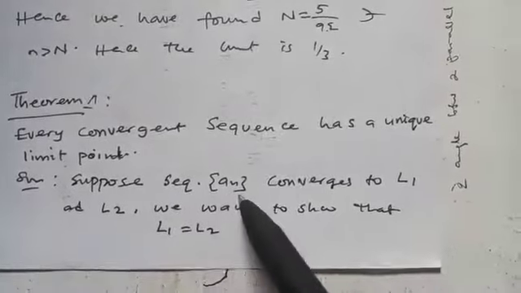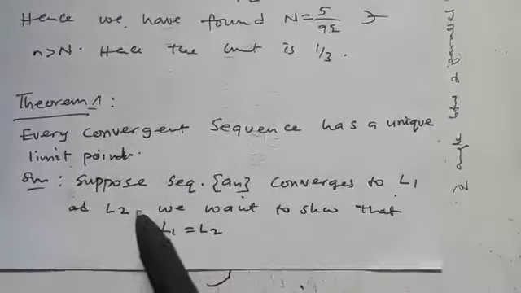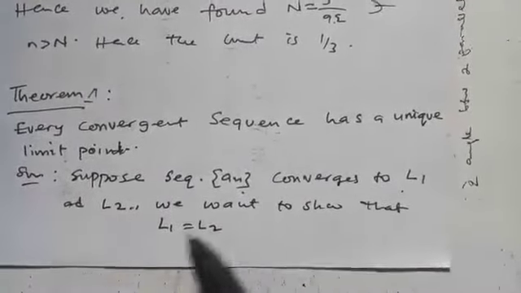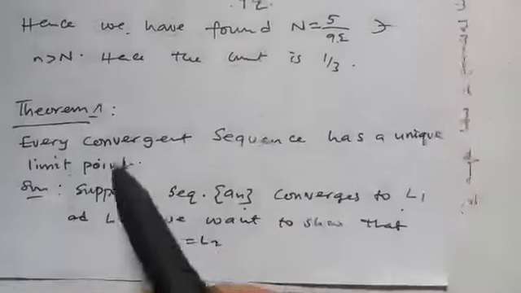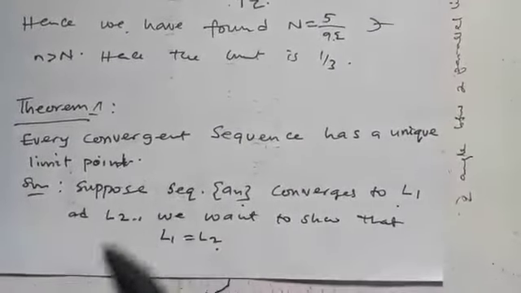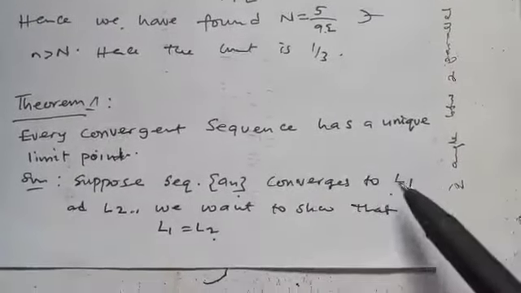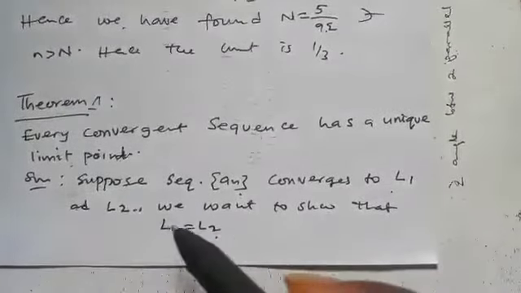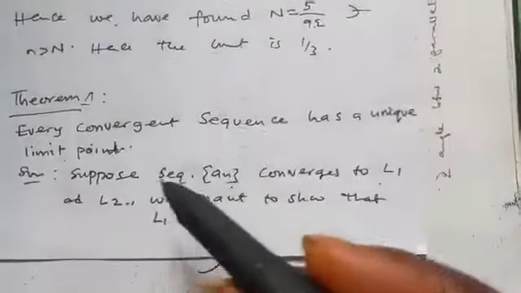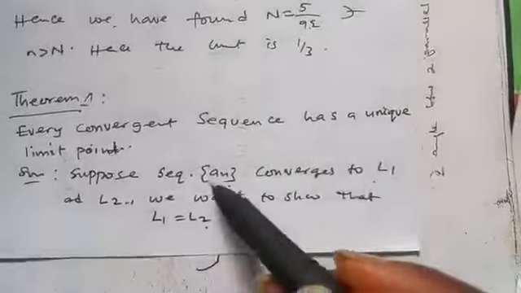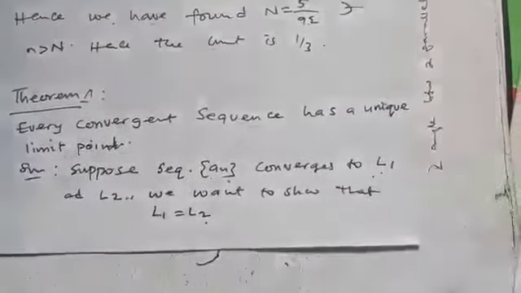Suppose a sequence converges to L1 and L2. We want to show that L1 is equal to L2, because that is what the theorem is saying: that every convergent sequence has a unique limit point. That is, even if you have L3 up to Ln, they must always be the same thing. Now we are assuming that this sequence converges to this and converges to this.